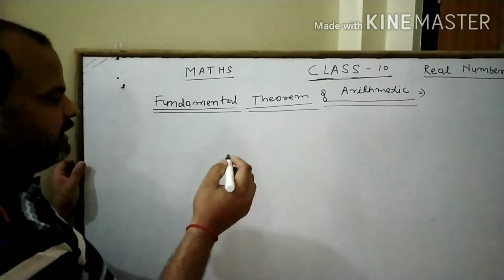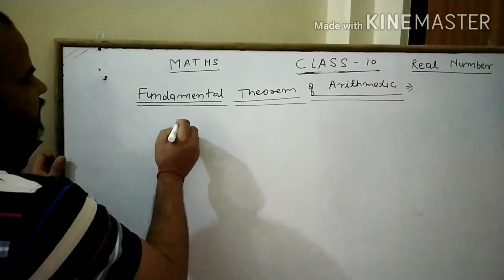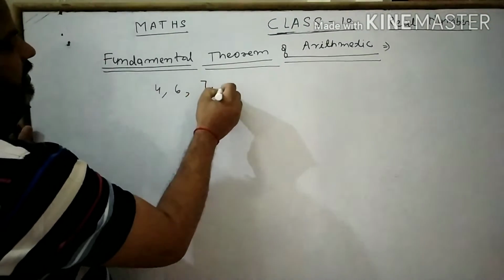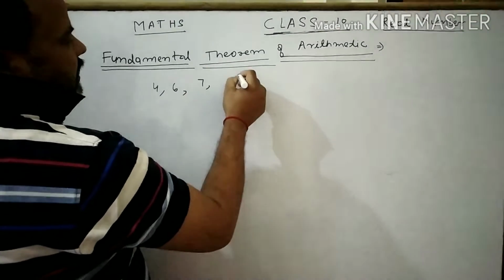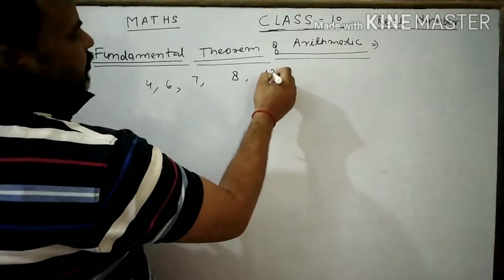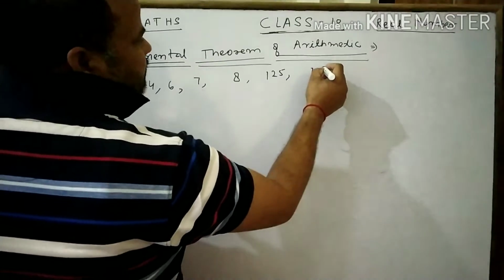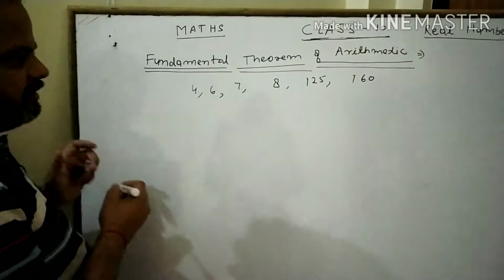It means any number other than 1, like 4, 6, 7, 8, 125, 160, etc. Clear?